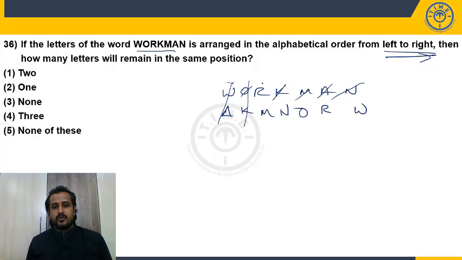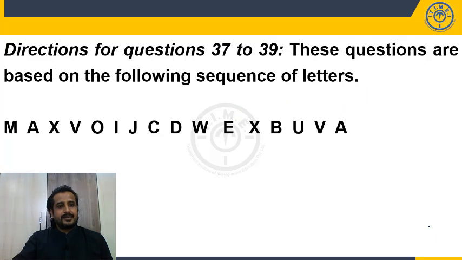How many remain in the same position? W, A? No. O, K? No. R, M? K, N? M, O? A, R? N, W? No. None. None is in which option? Choice 3. So choice 3. Now move to the next set.